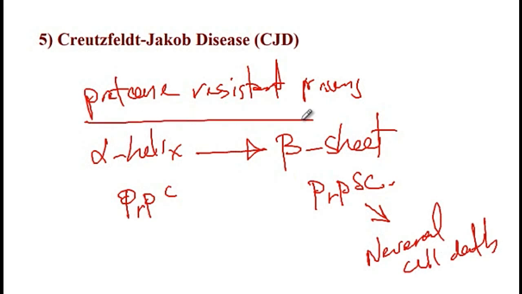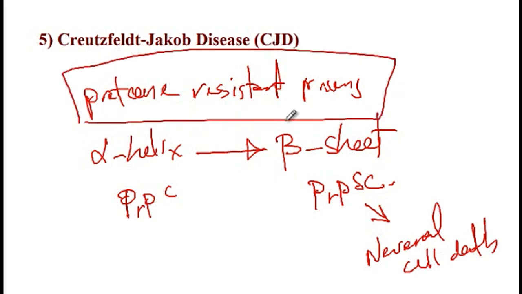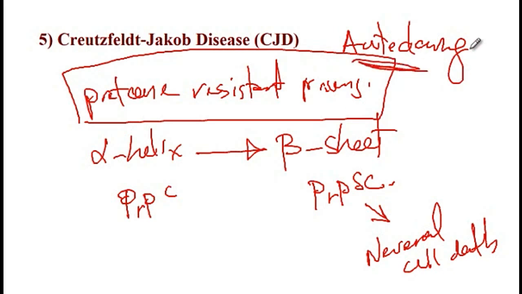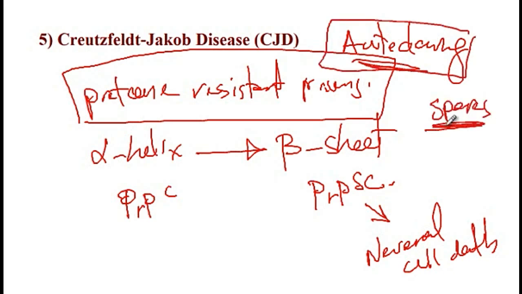Now, the reason I mentioned that these are protease resistant prions is that it's really hard to destroy these proteins, and one way to destroy them is by autoclaving. So you will have to heat them at about 121 degrees C in the presence of steam. Just heat itself will not destroy these proteins. And speaking of autoclaving, it reminds me of spores. You may recall that bacteria with spores are also highly resistant to destruction, and you will have to autoclave them in order to destroy them. In any case, it's not important for the case of CJD. I just wanted to remind you that autoclaving is used for destruction of prions and spores.